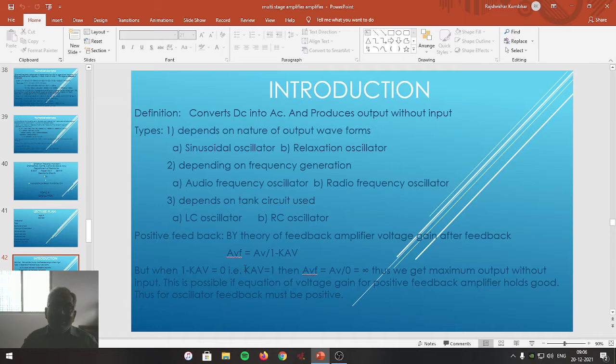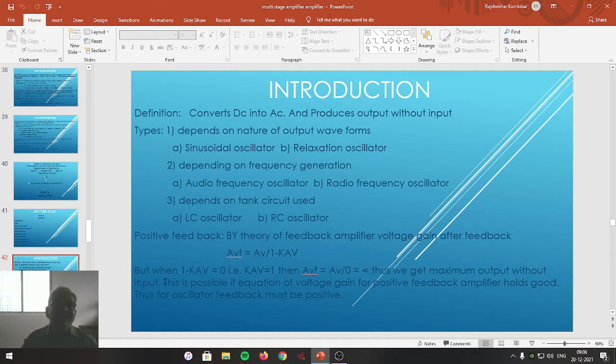In other words, if KAV, that is the internal loop gain, becomes equal to 1, then 1 minus KAV becomes equal to 0. And then the voltage gain after feedback becomes AVF equal to AV upon 0. AV upon 0 means infinity. Already we have studied this in the last topic. Thus, we get maximum output without any input.